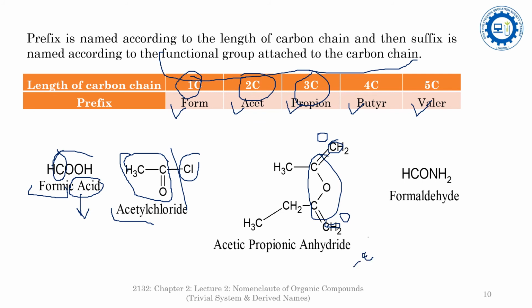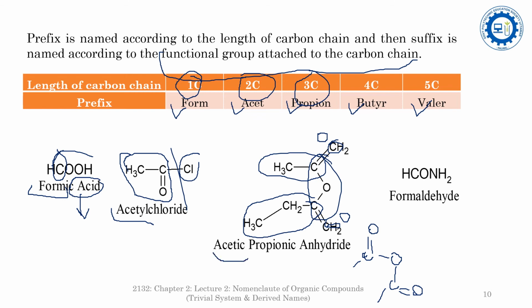The functional group is the CO-O-CO, this one. So here you are seeing this is the two carbon chain and there is the three carbon chain, so it is the acetic propionic anhydride. It is the anhydride part, and there are two different carbon chains here. One is acetic and the second one is propionic.